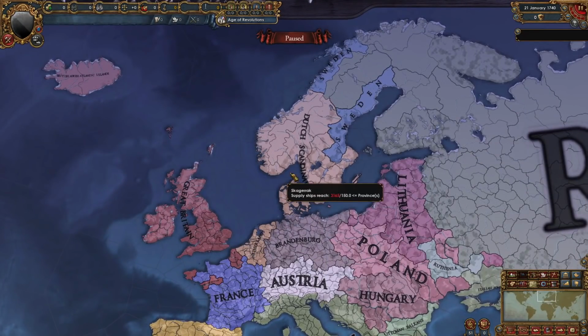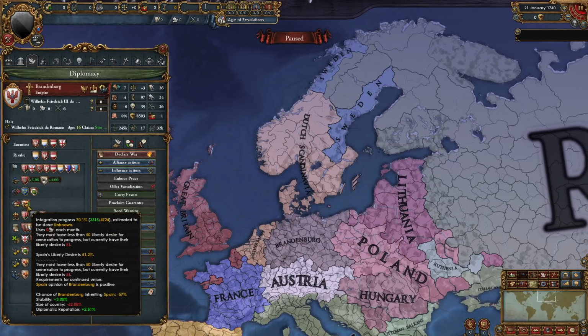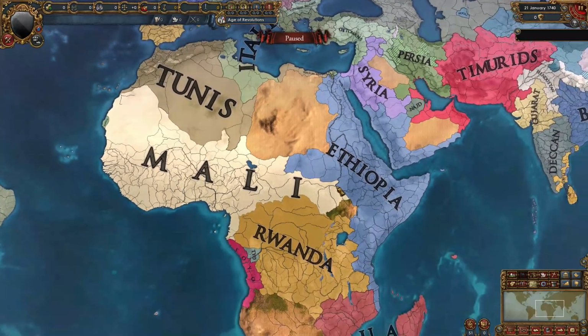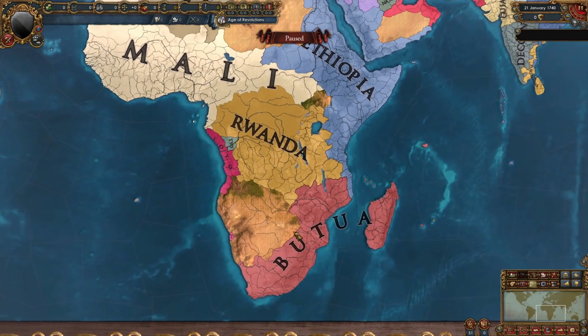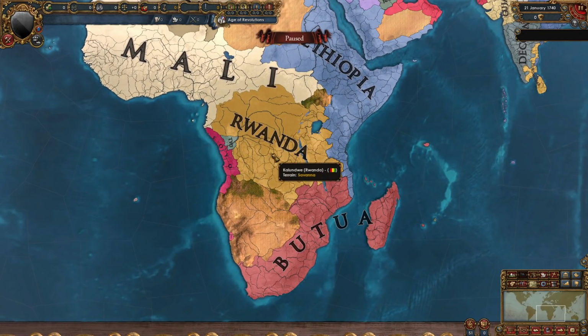Back in Europe, the Netherlands have been expanding quite a bit in Scandinavia as well. Sweden is looking pretty tiny right now. Brandenburg is integrating Spain, but we don't know when it will be done. In Africa, Mali and Ethiopia have been growing a lot. Ethiopia has been expanding in this direction, while Mali has been cleaning up some provinces that were left over from Air. Due to Ethiopia, Rwanda and Butua have been shrinking a bit. Rwanda was larger than this.